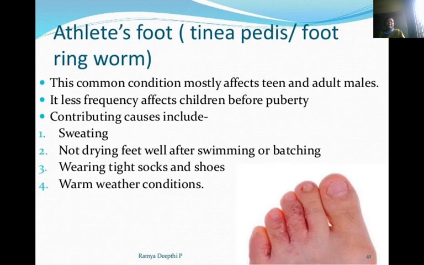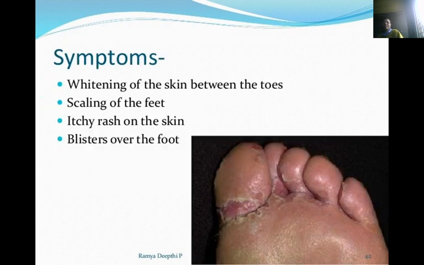Athlete's foot. This is tinea pedis, or foot ringworm. This condition most often affects teen and adult males. It less frequently affects children before puberty. Contributing causes include sweating, not drying the feet well after swimming or bathing, wearing tight socks and shoes, and warm weather conditions. Symptoms are whitening of the skin between the toes, tearing of the skin of the feet, itching, rashes on the skin, and blisters over the foot.